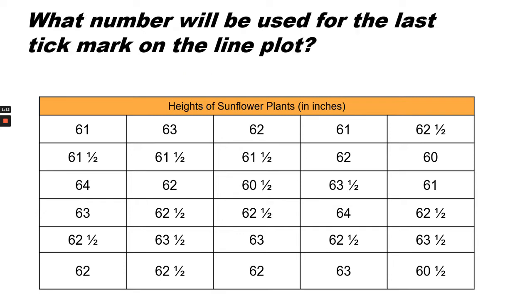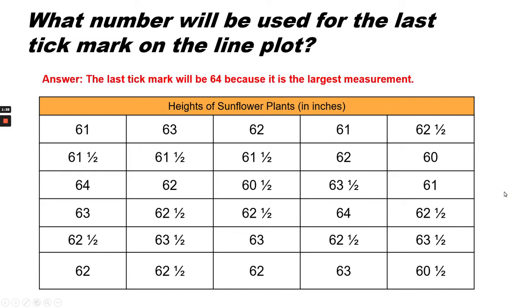What number will be used for the last tick mark on the line plot? The last tick mark will be the largest whole number. The last tick mark will be 64 because it is the largest measurement.